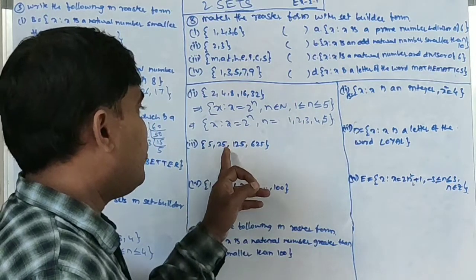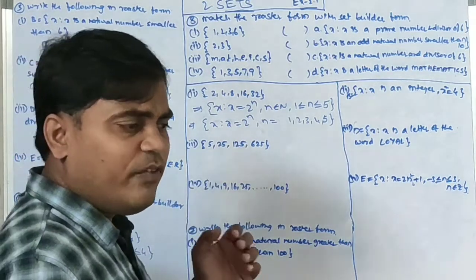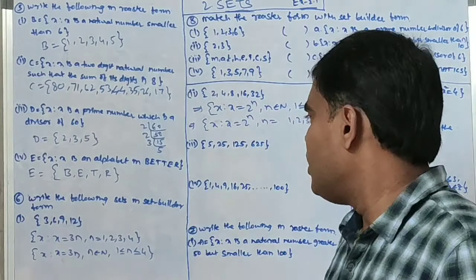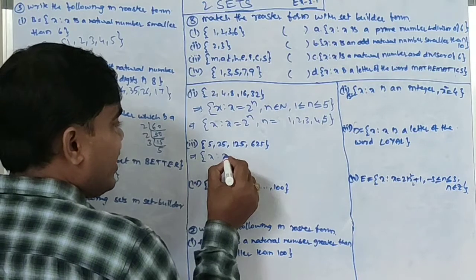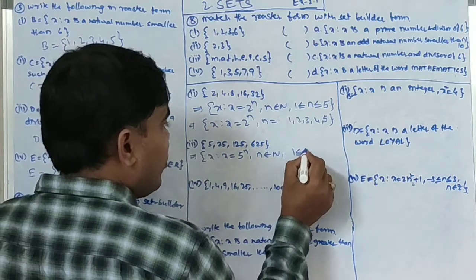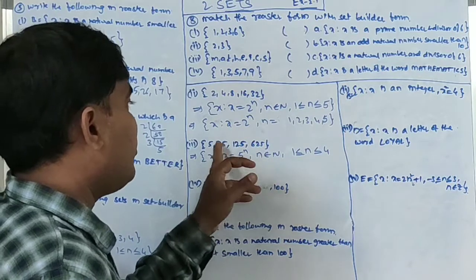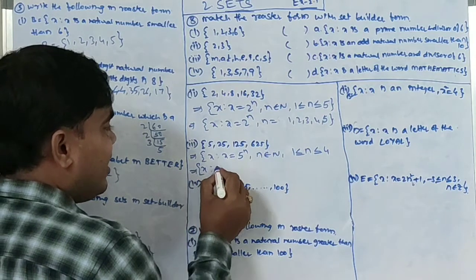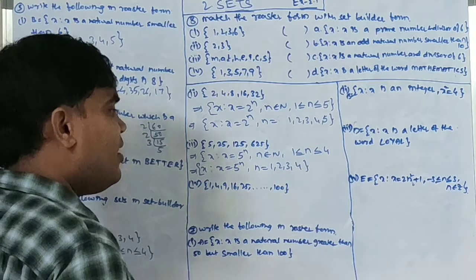Next, 5, 25, 125, 625. If we observe, 5 into 5 is 25, into 5 is 125, into 5 is 625. So all these are powers of 5. Similarly, x such that x equals 5 power n, n belongs to N, 1 less than or equal to n less than or equal to 4, so 1, 2, 3, 4: 5 power 1, 5 square, 5 cube, 5 power 4. Or else, x such that x equals 5 power n, n equals 1, 2, 3, 4. Simply, it is also correct.